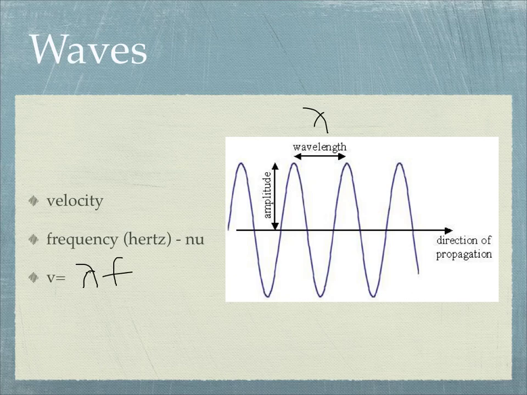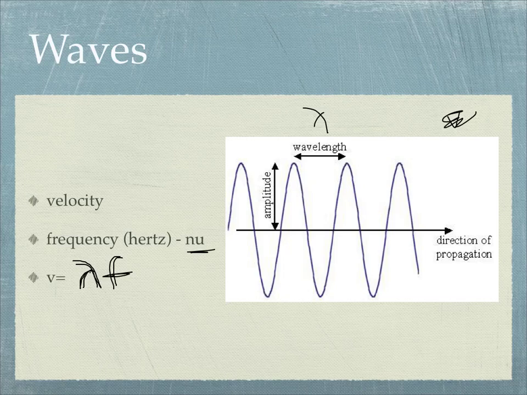Now, in a lot of books you'll see the Greek letter nu used for frequency. Well, the Greek letter nu looks like a V, and that gets really confusing when we're using V for velocity, so we're not going to use that. We will use F. So we're always just going to say that our velocity is equal to wavelength, lambda, times frequency, F.